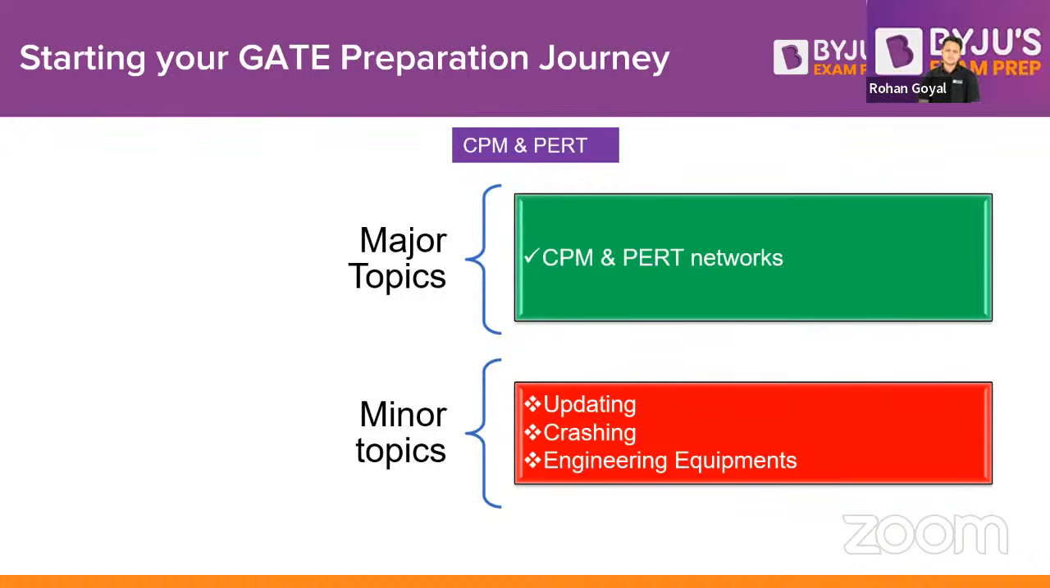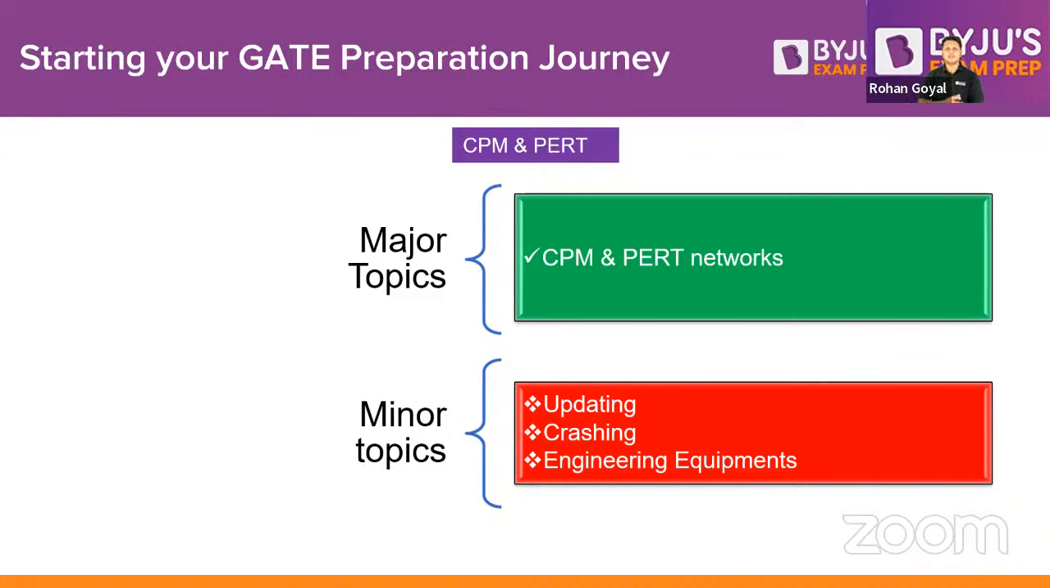The next subject is CPM and PERT, construction planning and management. In this, CPM and PERT networks are very important. You will find one question from this topic very frequently. Some of the minor topics are updating of the network, crashing of the network, and engineering equipment. Although if you study CPM and PERT, updating and crashing come along with it, and you do not have to learn any new concepts for that. It is quite a continuation only. So you can cover these three topics very easily.